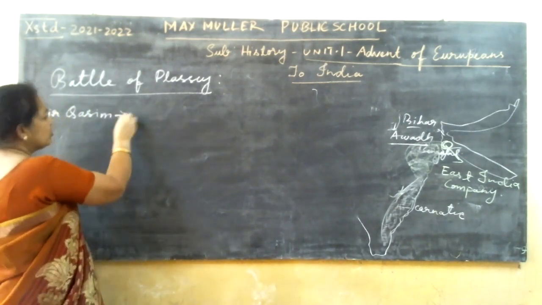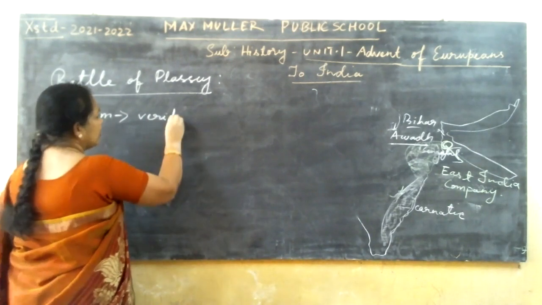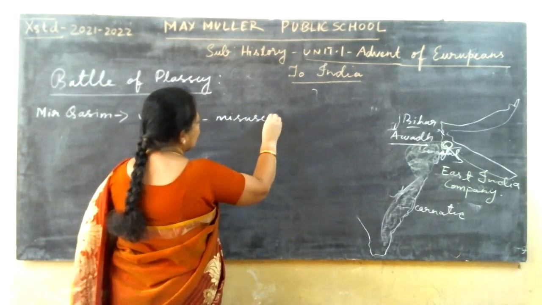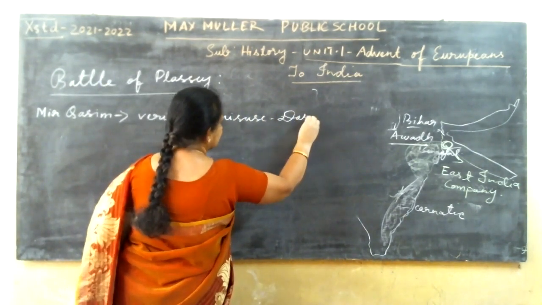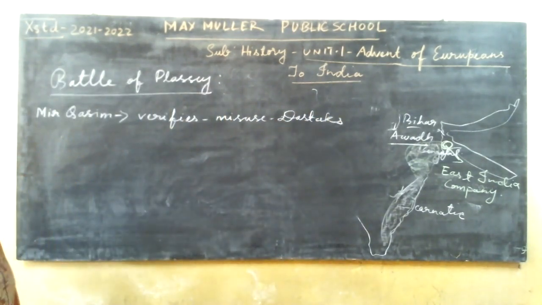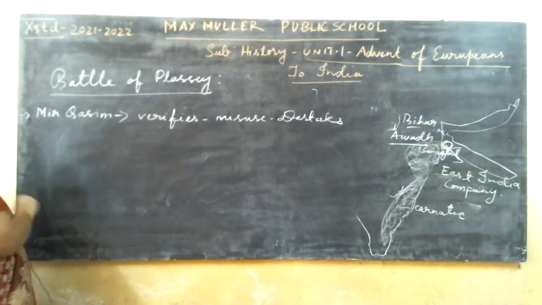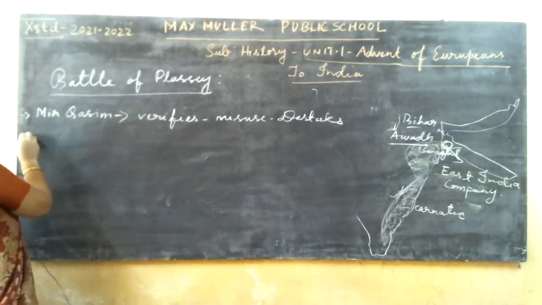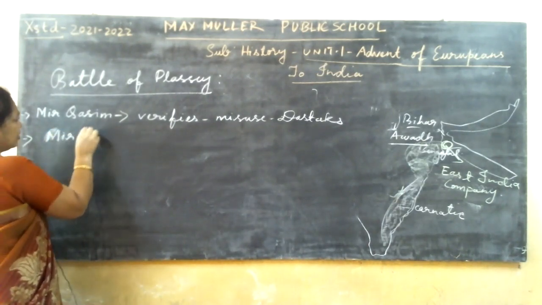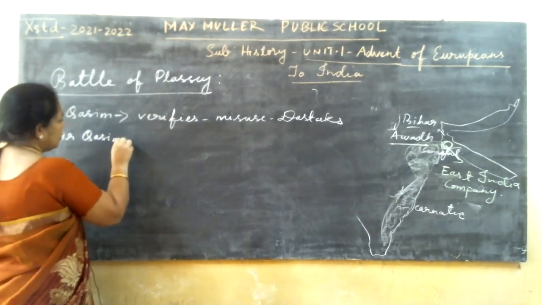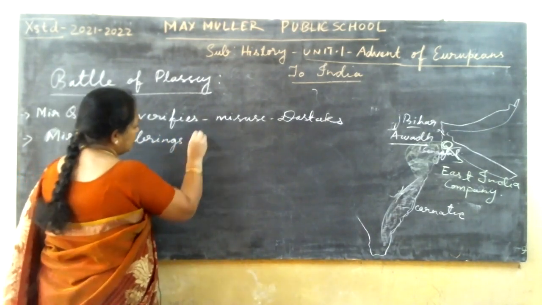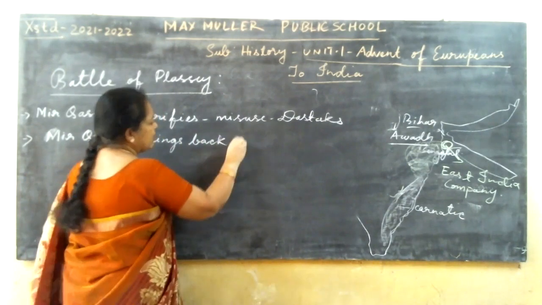What happens? He comes to know, he verifies the misuse of dastaks. Okay, he verifies the misuse of dastaks. Then what happens? After verification, he brings back Mir Jafar.